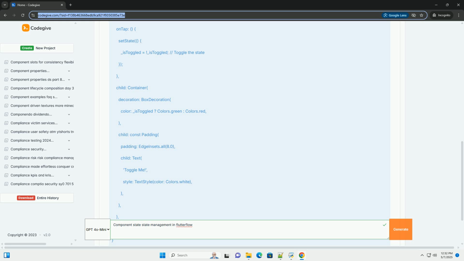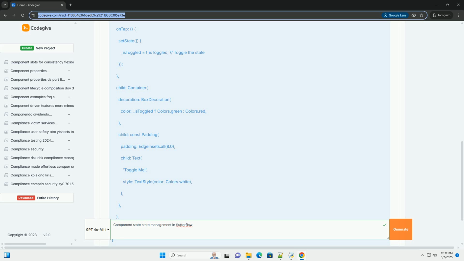Encapsulation. Component state promotes modularity and encapsulation. Data related to a specific UI element is contained within that element, making your code more organized and easier to maintain. Performance. Updates to component state only trigger rebuilds of that specific component, improving performance compared to updating the entire page based on app state changes.